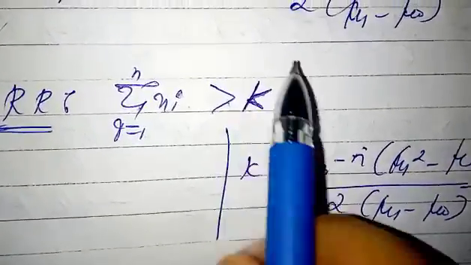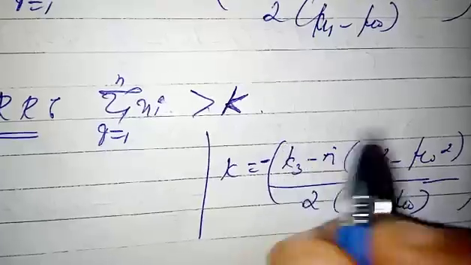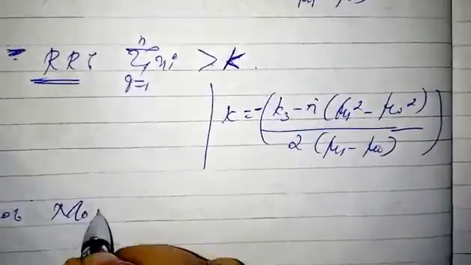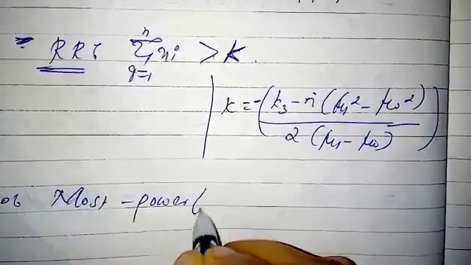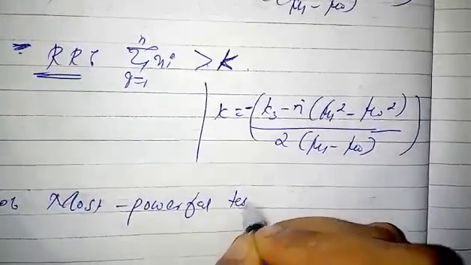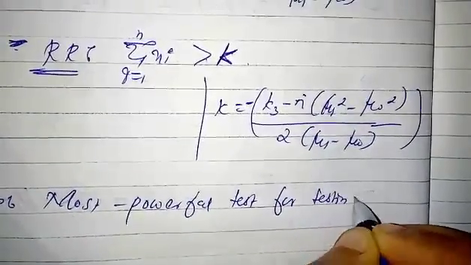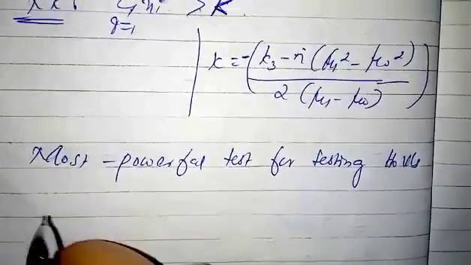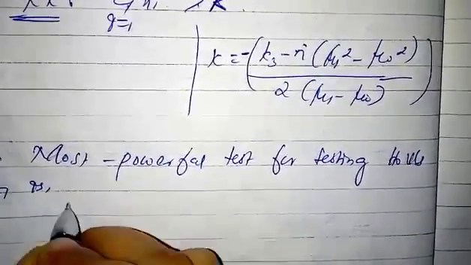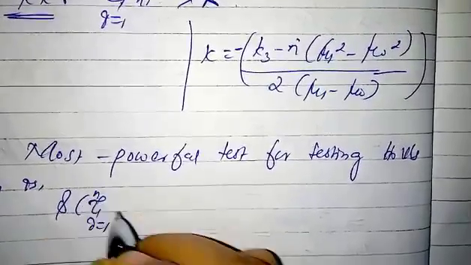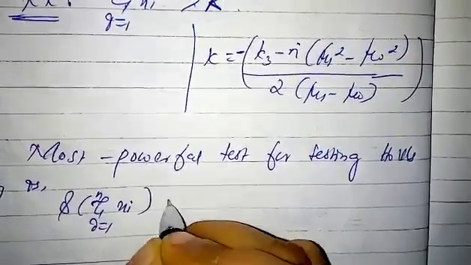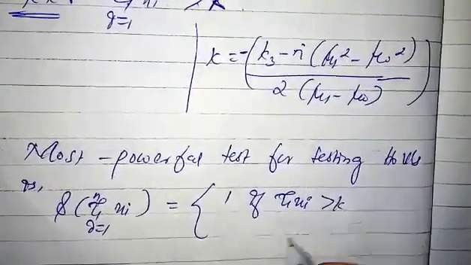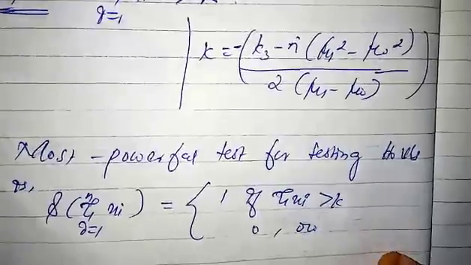Then we can write the most powerful test for testing H0 versus H1. Therefore, the most powerful test for testing H0 versus H1 is phi of summation i = 1 to n xi equals 1 if summation xi is greater than k, 0 otherwise.